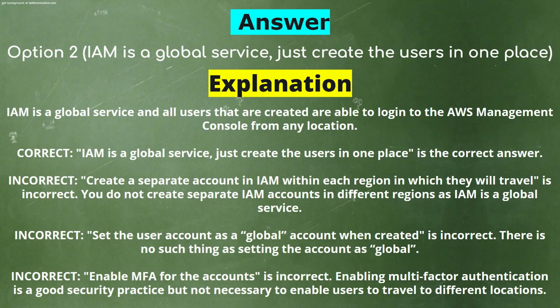You do not create separate IAM accounts in different regions, as IAM is a global service. Set the user account as a global account when created is incorrect. There is no such thing as setting the account as global. Enable MFA for the accounts is incorrect. Enabling multi-factor authentication is a good security practice, but not necessary to enable users to travel to different locations.